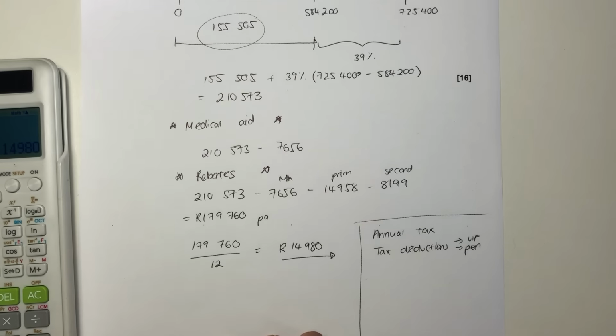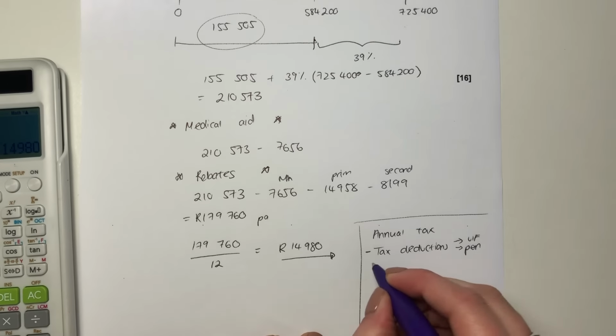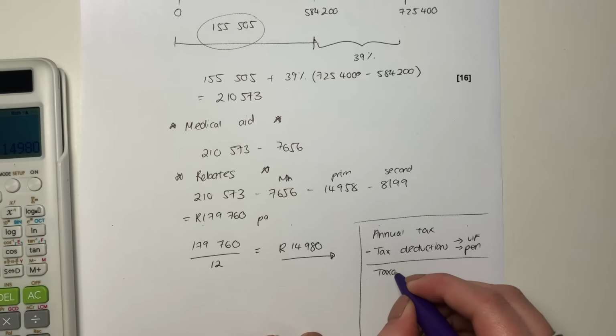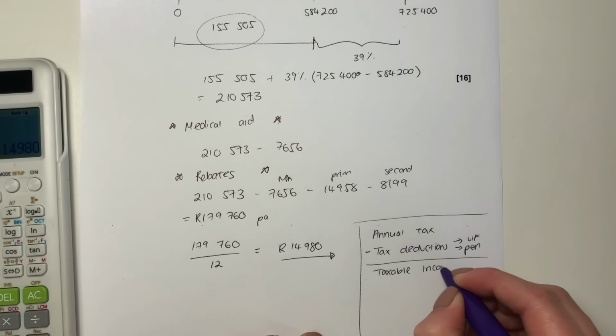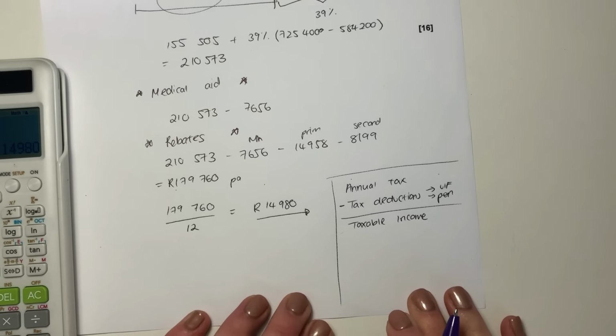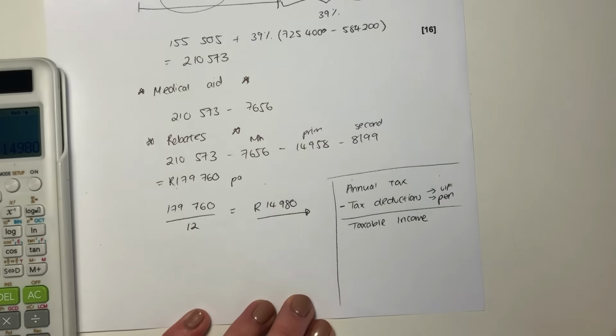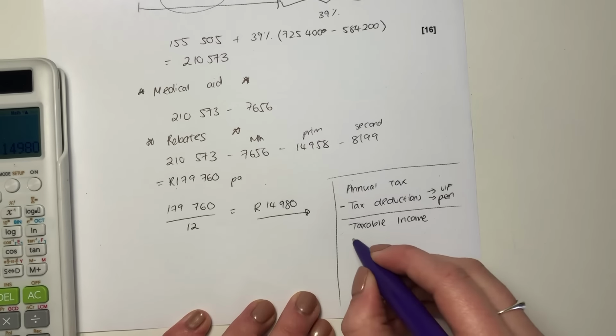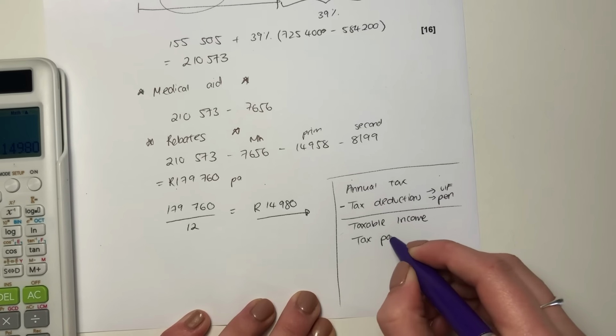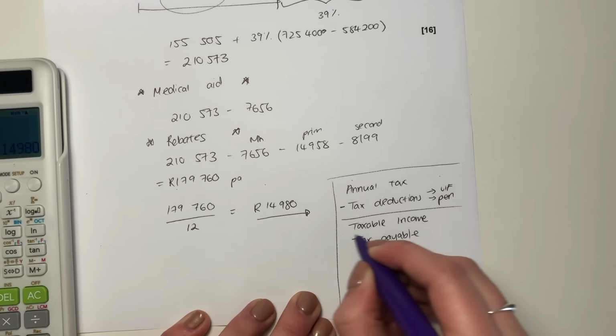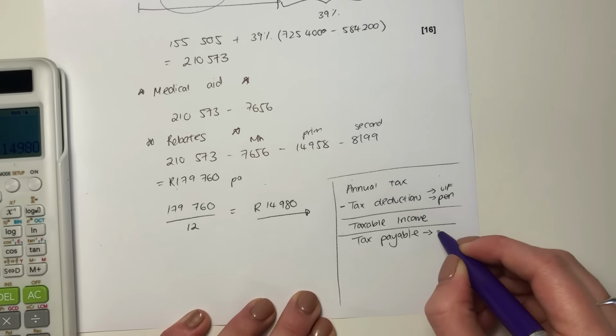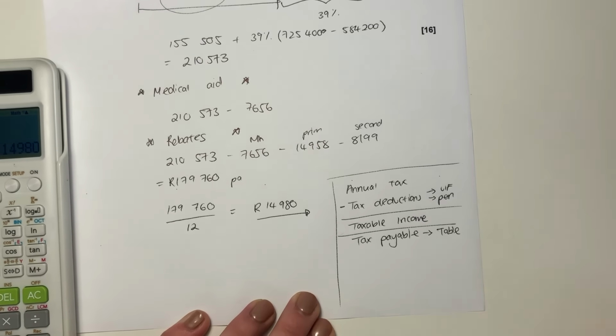If it's just UIF, just do UIF, right? Depends what the question's saying. So you subtract those off and then you get your taxable income, okay? After you have your taxable income, you then work out your tax payable, and that's dependent on the tax table.